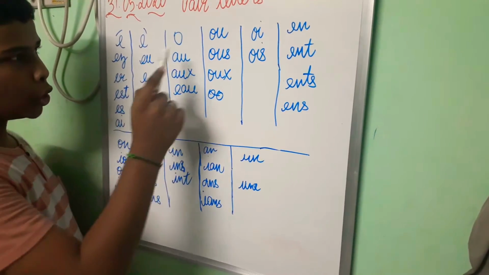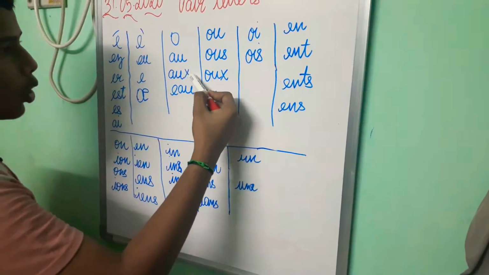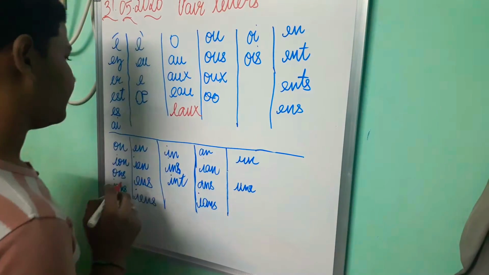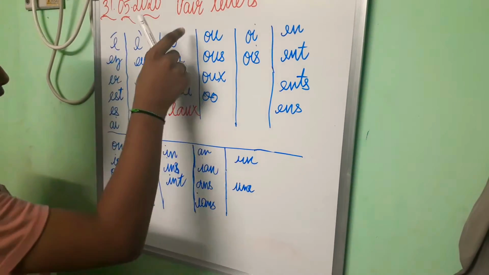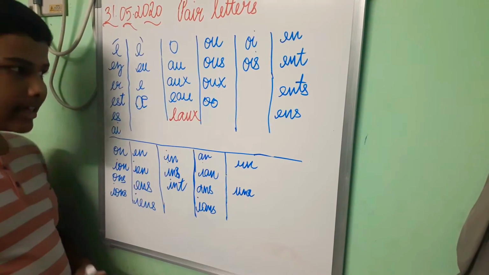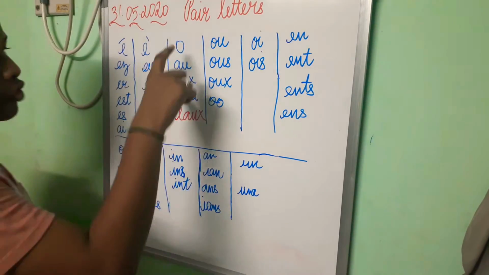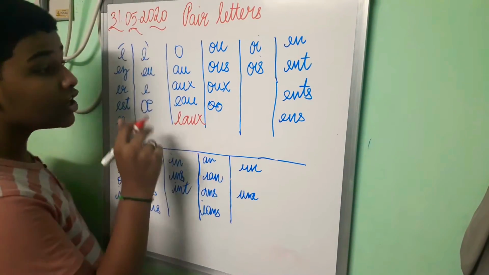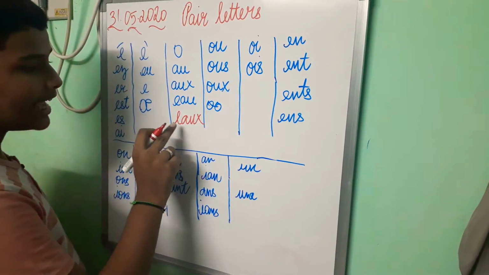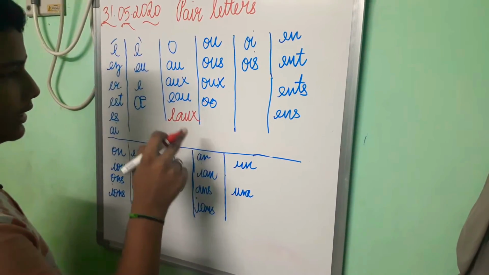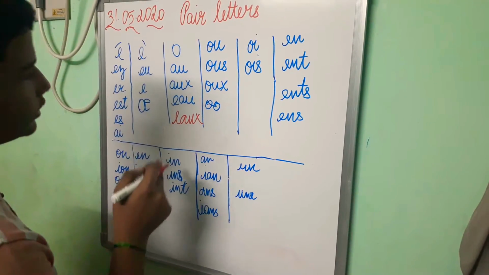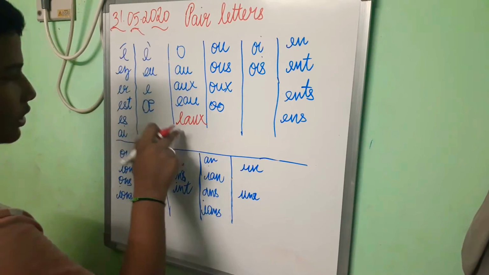Coming to the next column, O. The third column is the O pronunciation column. So all the pair letters in the third column are pronounced as O. The fourth pair letter is EAU. The meaning of EAU, O, is water. EAUX, O. O means waters. So there is a plural form for water, that is waters. We say it as international waters and so on.